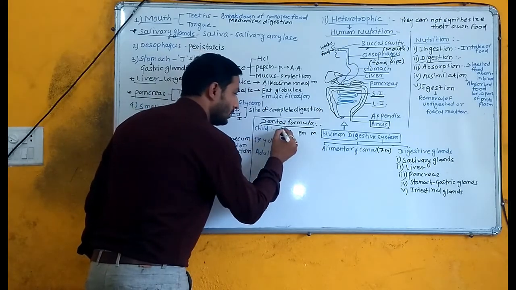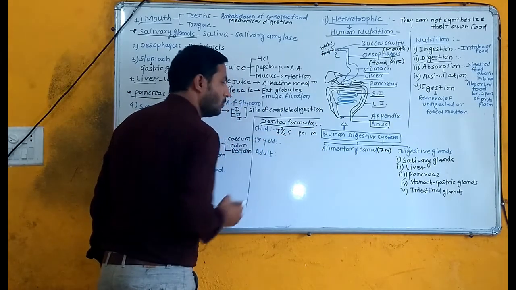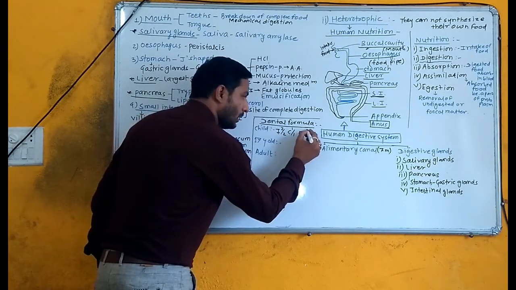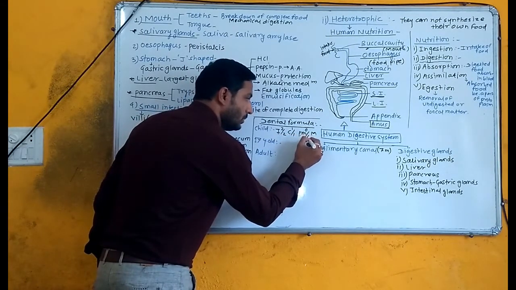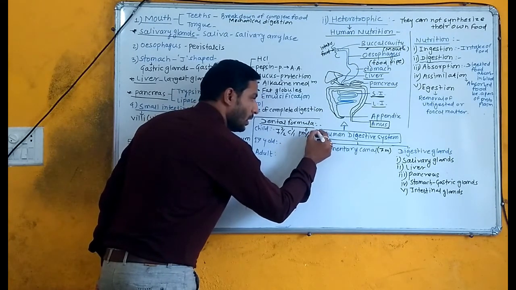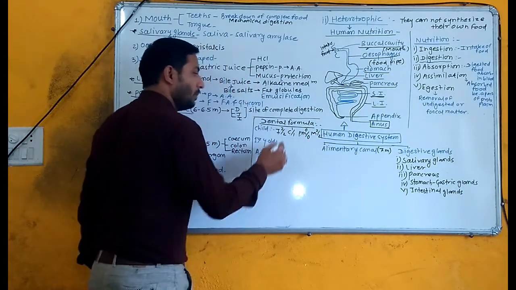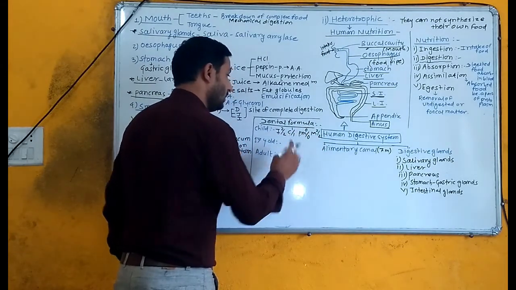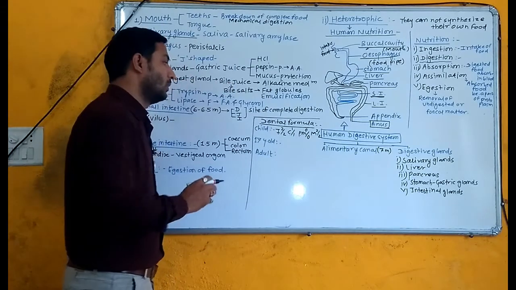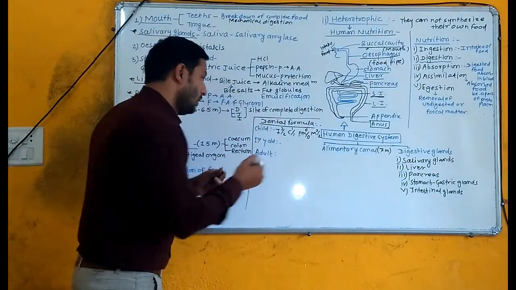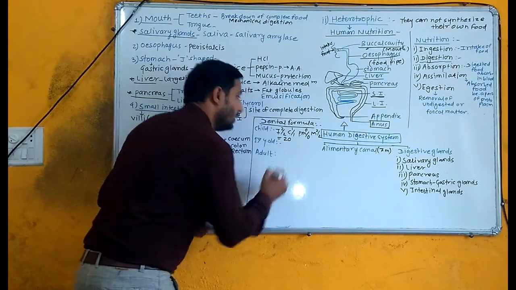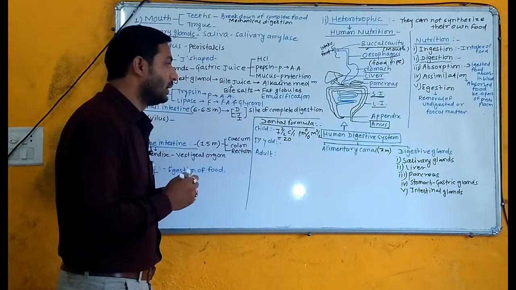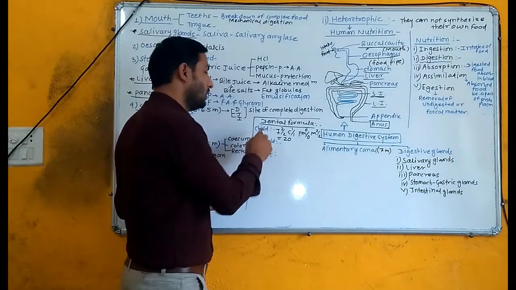In child, I 2 by 2, C 1 by 1, premolar 0 upon 0 and molar 2 upon 2. 2102. This is the dental formula of child. There are 20 teeth present in the mouth of a child.